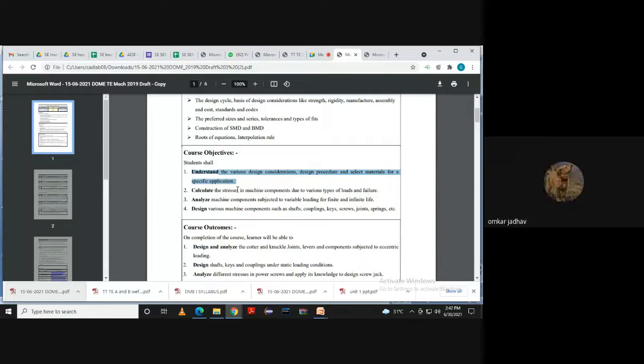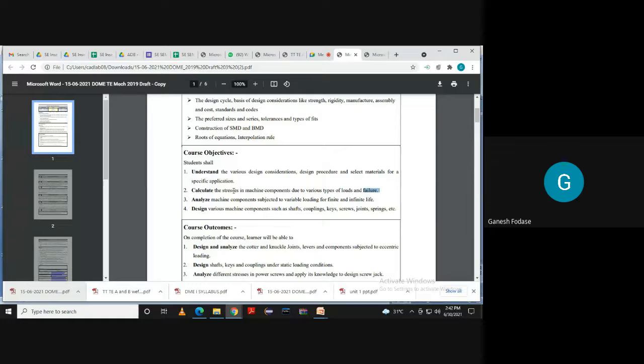Bending stress and torsional stress. Okay. So when I say bending stress, torsional stress, tensile stress, compressive stress, the stresses depend upon some type of loading. Yes or no? They depend upon various types of loads and also failure, different types of stresses.